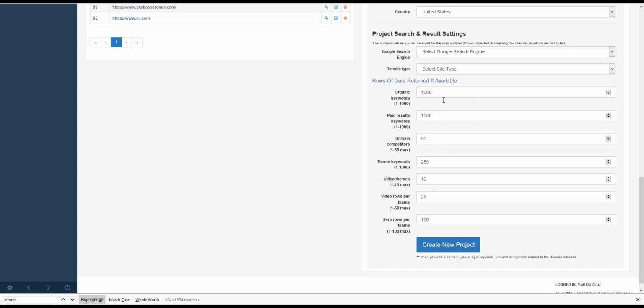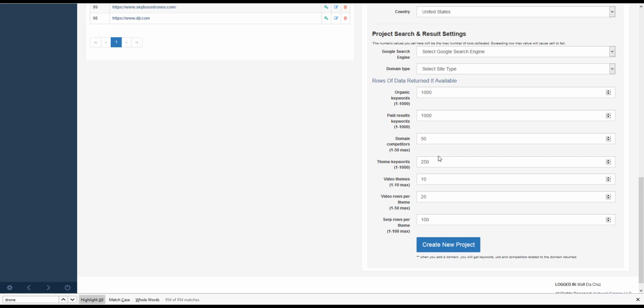So we've put some thresholds there because there's no need to keep on drilling in 10,000 keywords, and I'll explain why. So yeah, you can get the top 10,000 keywords from the domain that you're drilling into. You can get the top 1,000 keywords that are paid from that domain that's coming in. You can get the top 50 related competitors in paid and organic. You can get the top 50, 250 keywords.